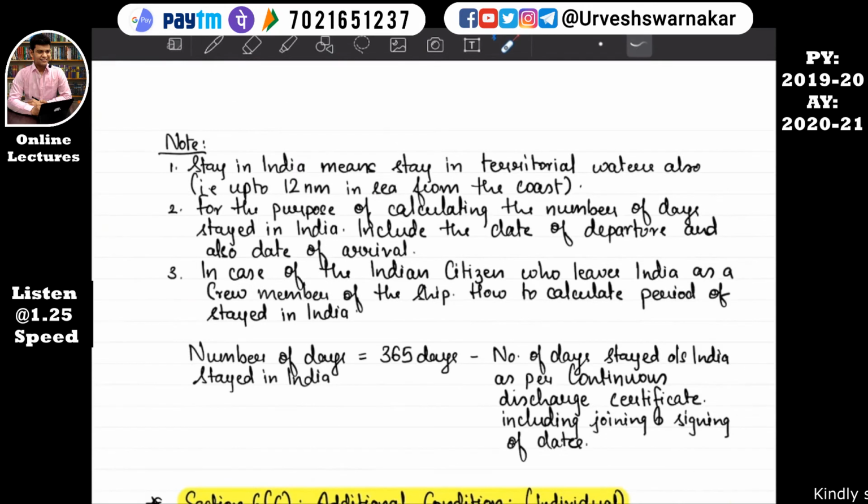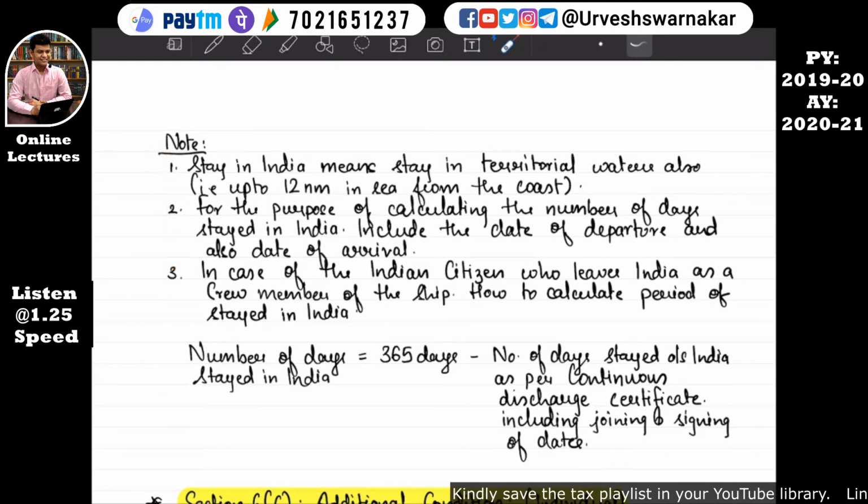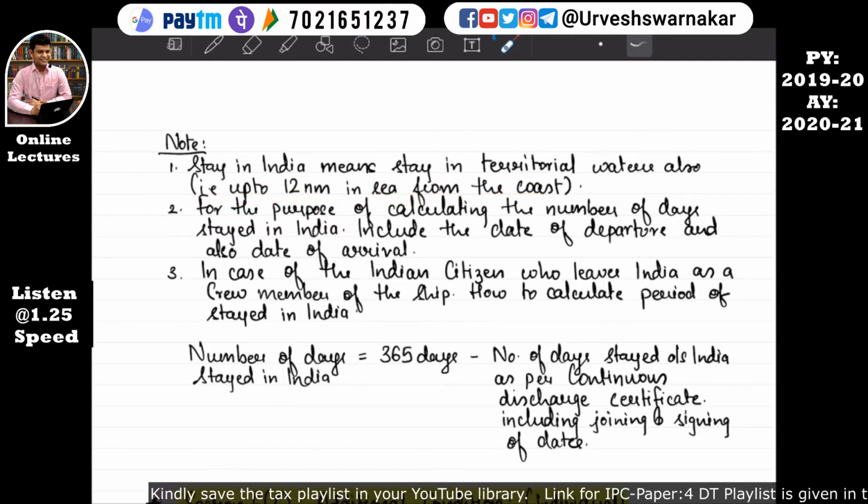So there is an additional note I have added. For this note we need to again see an illustration. We'll see two illustrations, first for this part and next for this part. So let's read the first note. Stay in India means stay in territorial water, that is up to 12 nautical miles in the sea from the coast. So for example, I stay in Mumbai.